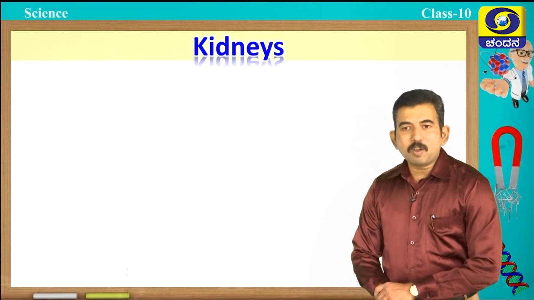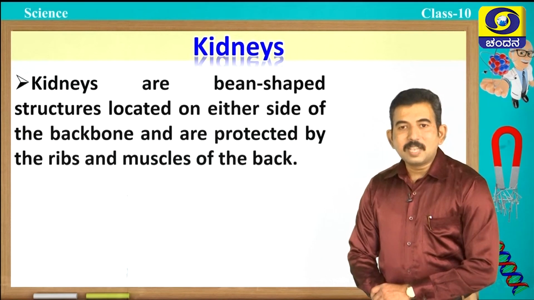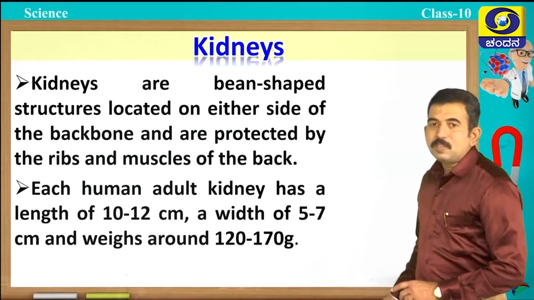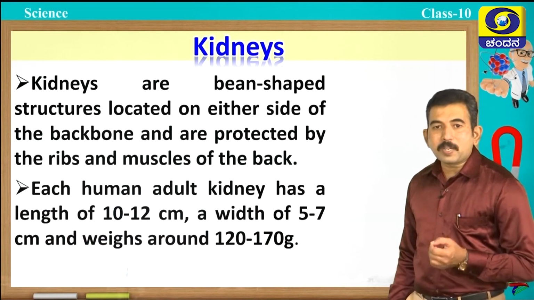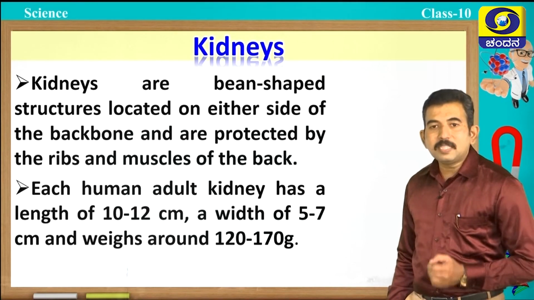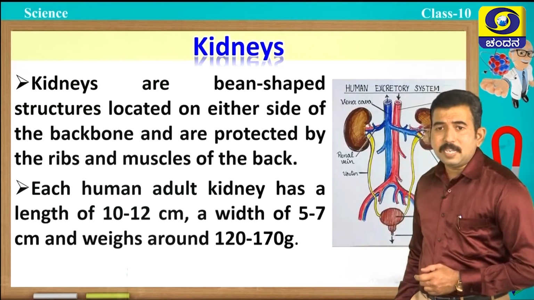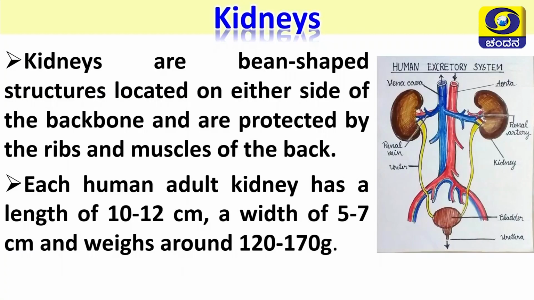The main organs of our excretory system are the kidneys. We possess a pair of kidneys which are bean shaped in structure, located on either side of the backbone and protected by the ribs and muscles of the back. Each human adult kidney has a length of 10 to 12 centimeter and a width of 5 to 7 centimeter.